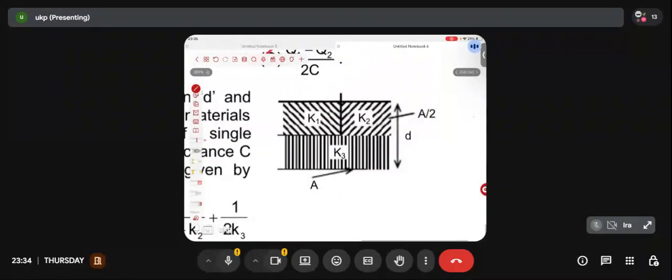I'm coming, wait. So one thing I can observe is that this one and this one are neither in series nor in parallel. If I ask whether K3 is in series or parallel with anything, probably some of you will think, sir, I cannot say directly. I'll ask why. Then you'll say, sir, if somehow I could get the equivalent of K1 and K2, probably I could have said series with that. But sir, I don't know how to get the equivalent of K1 and K2. K1 and K2 are neither in series nor in parallel. So I cannot think in that direction.